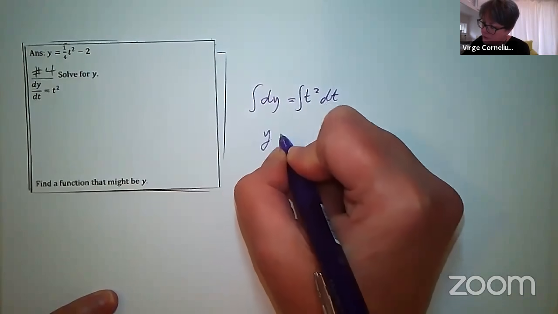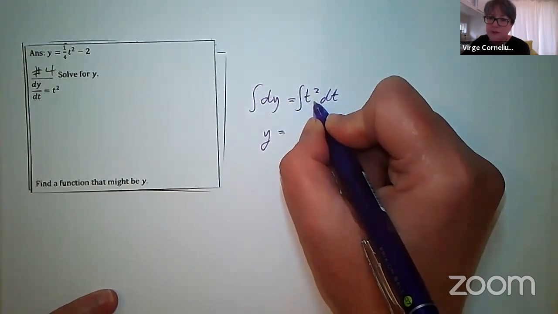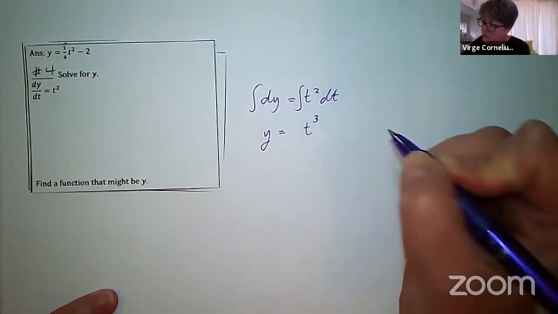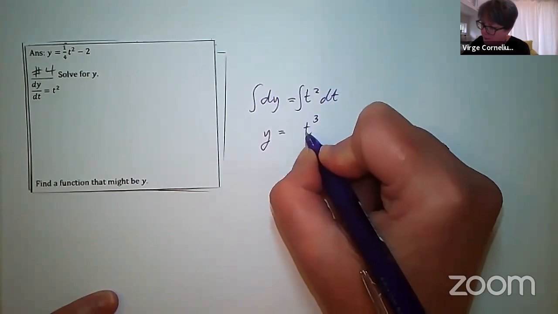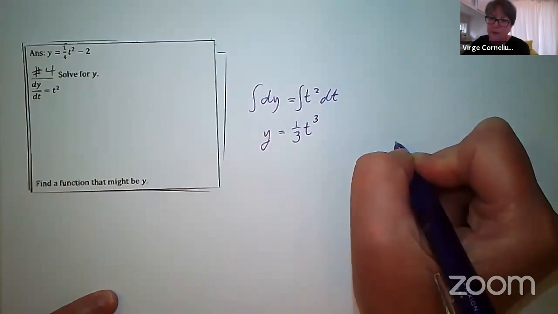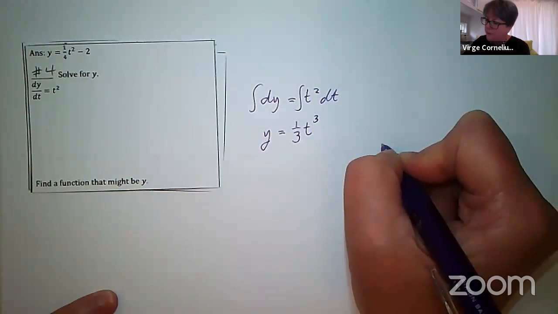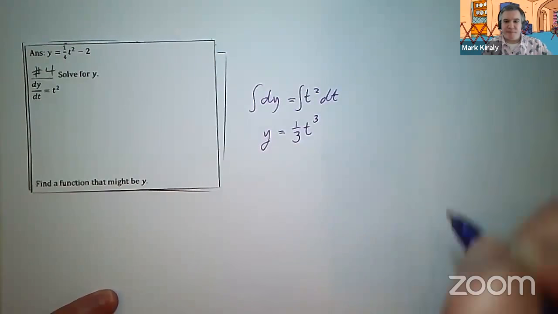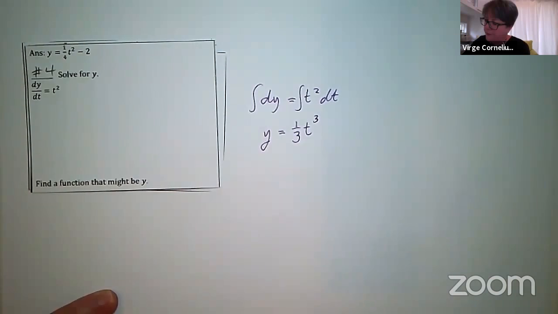Integral of dy is just y. Integral of t squared is going to be add 1 to my exponent, get 2 plus 1 is 3, divide by my new exponent. That's the reverse power rule. 1/3 plus c.